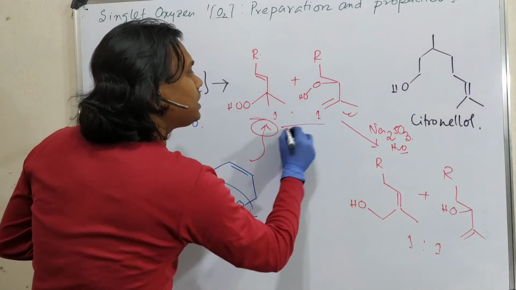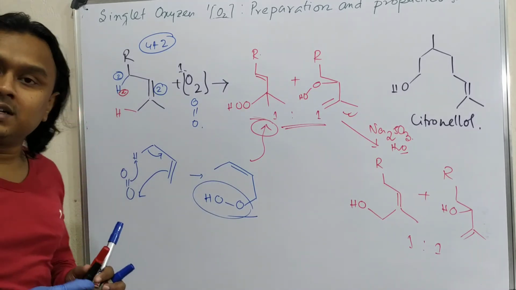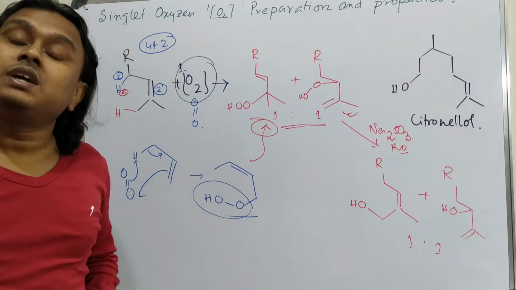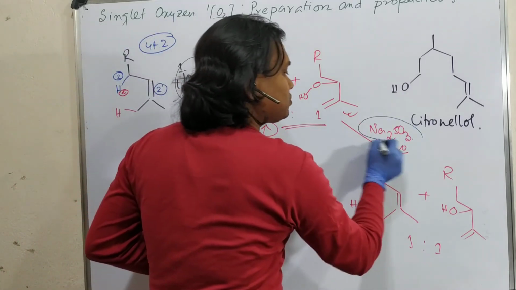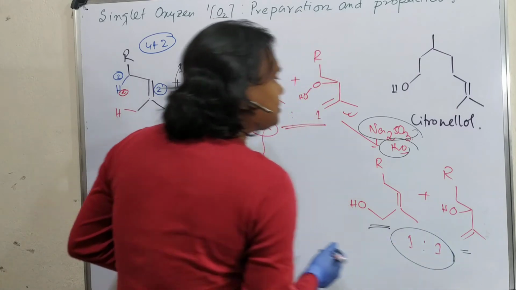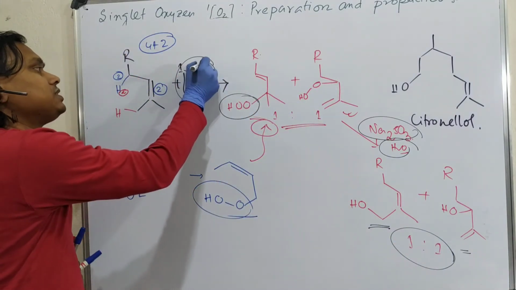And actually they are obtained in a 1:1 ratio. From here, you can clearly understand how reactive this is, so selectivity is not that high. In this way, the hydroperoxide is quenched using sodium sulfite in water to give the allylic alcohol. So this is an interesting chemistry for preparing allylic alcohol from an alkene using singlet oxygen.